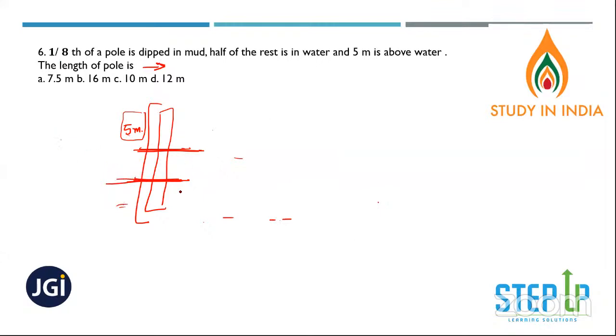1/8 of a pole is dipped in water. 1/8 of the pole is dipped in water. Half of the rest. So the rest is 7p by 8. And half of the rest is in water. So p by 8 plus 7p by 16 plus 5 meters is nothing but the pole length, and the pole length is p. Solve this part.